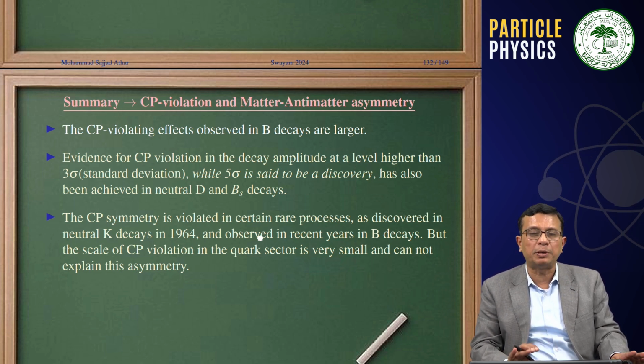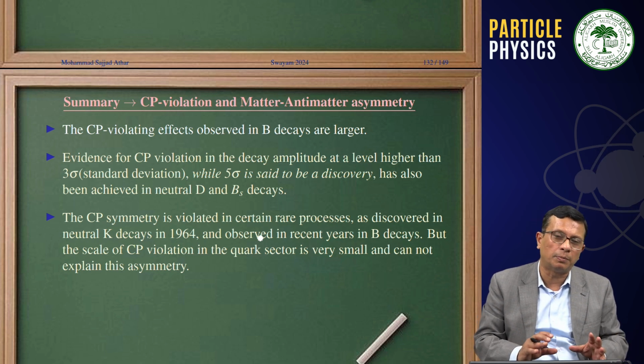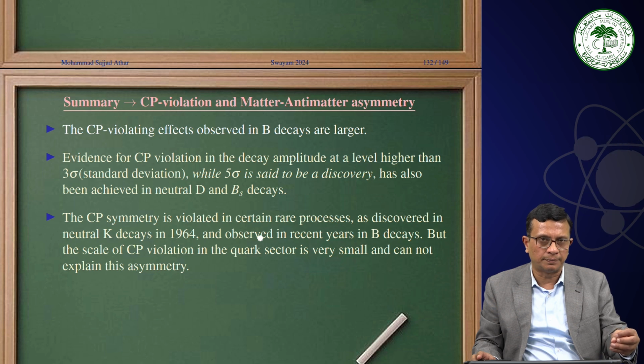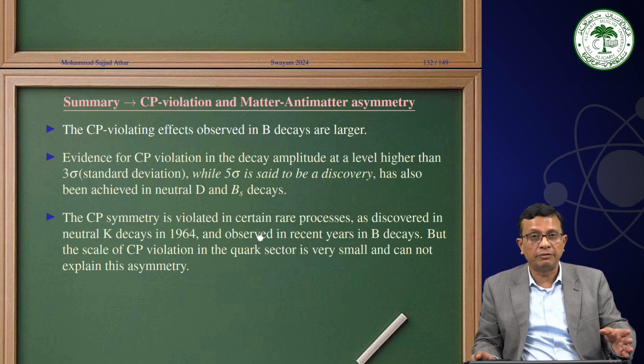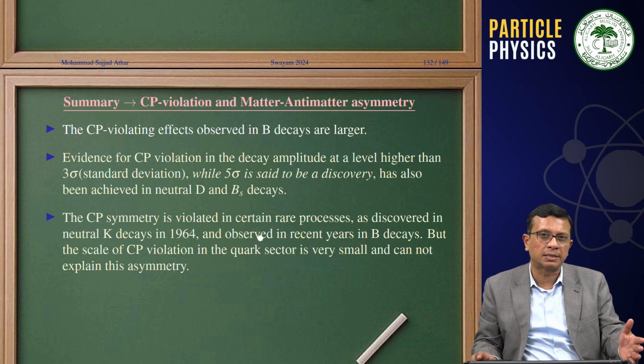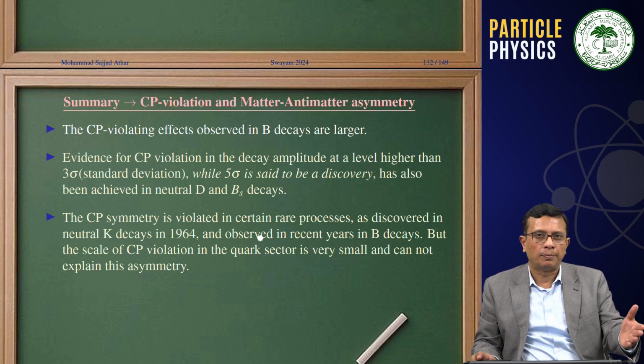But the scale of CP violation in the quark sector, because we are talking about Kaons, U S bar, U bar S, and neutral kaons made up of K0 and K0 bar, that is D S bar or D bar S. Similarly, we are talking about C U bar or U bar C, D0, B0, B0 bar, that is B bar D or D B bar, etc.